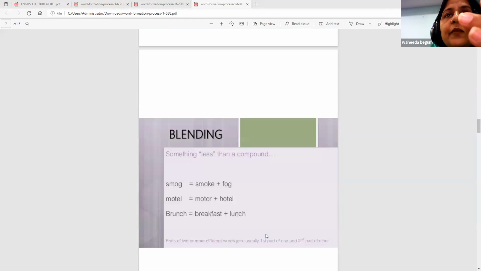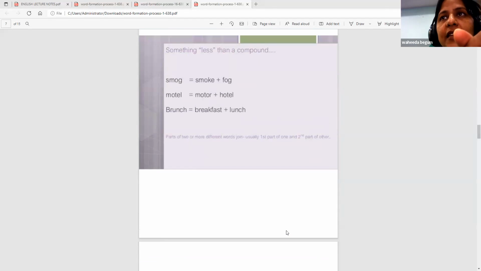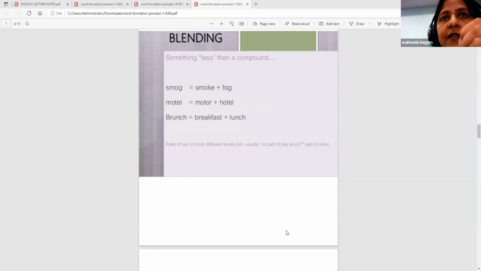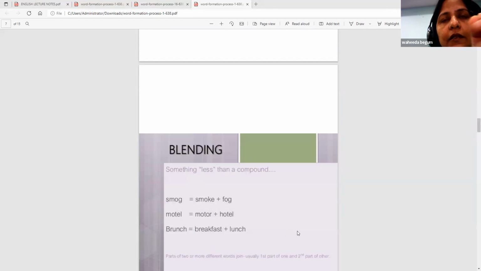Okay, and then comes blending. Are you able to see the screen? I mean, see the slides? Yes, ma'am. Something less than a compound.